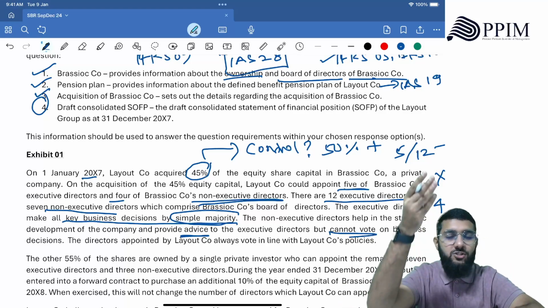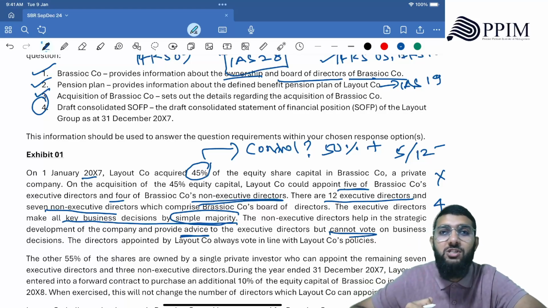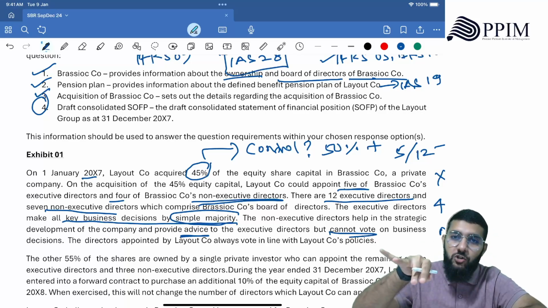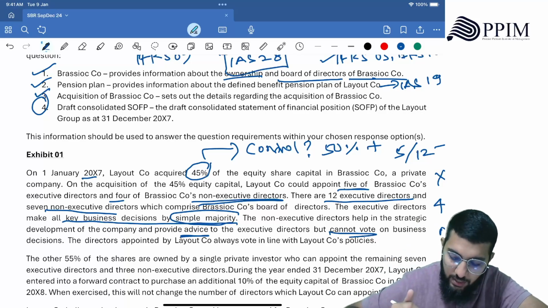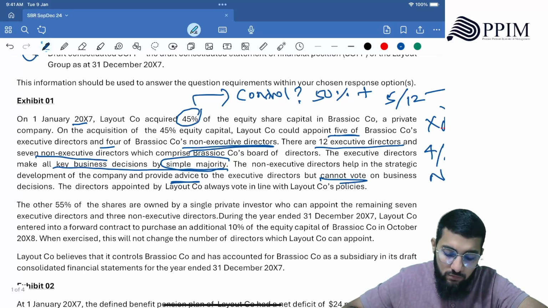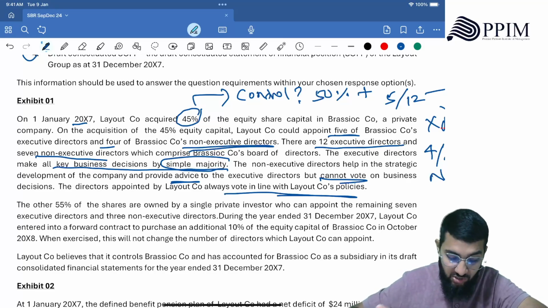6 out of 12 also makes it half. Had it been 7, yes, there is a majority, but this is not a majority. Again, another indication that there is no control, meaning this is not a subsidiary. The directors appointed by Layout Co always vote in line with Layout Co's policies. Doesn't matter, they're still not a majority. They can't impact the decisions.